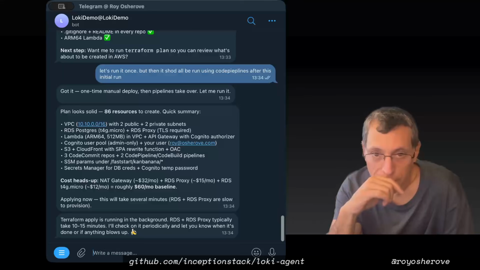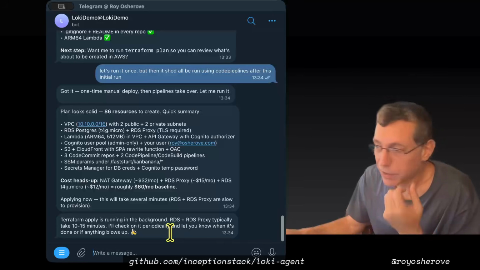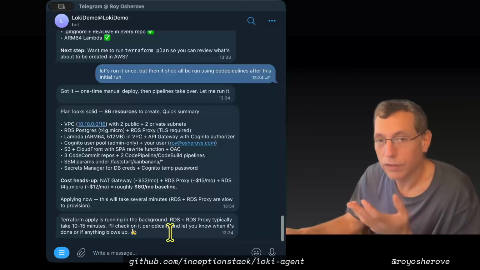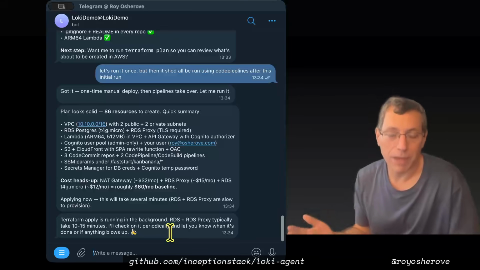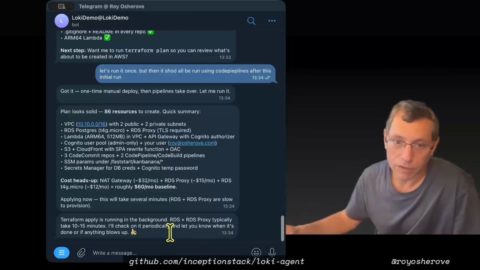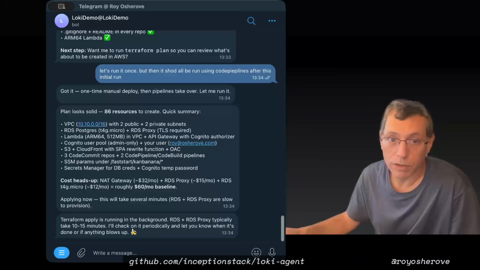Now it's running it in the background, and we'll see how that works out. Oh, I like that it says, let you know when it's done or if any. Cool. Again, I'm going to go back and have coffee or talk to people or think or work with other agents. So this whole thing is happening kind of offline. Imagine you basically now have a teammate who's in charge of all the ops and the coding stuff running in the cloud to make this happen. You're coming up with the ideas, basic architecture and everything, and it operates and it monitors everything as well, and will help us debug. Things will not work, and they will not work by default because nothing ever works by default when it's just on the first. We'll see.